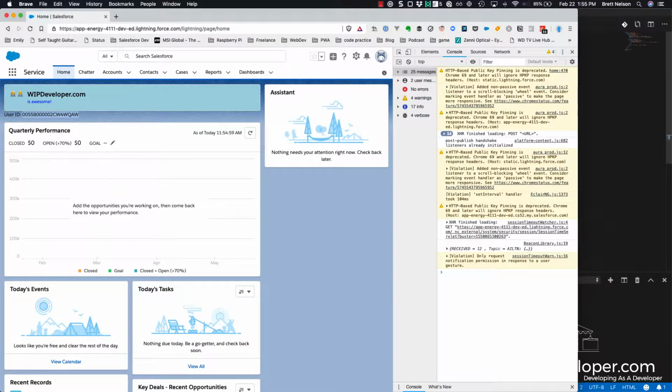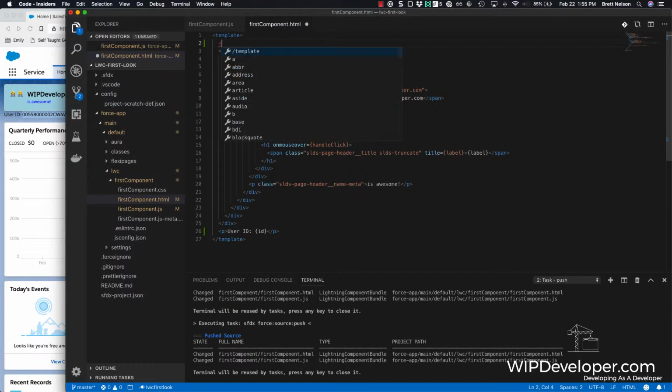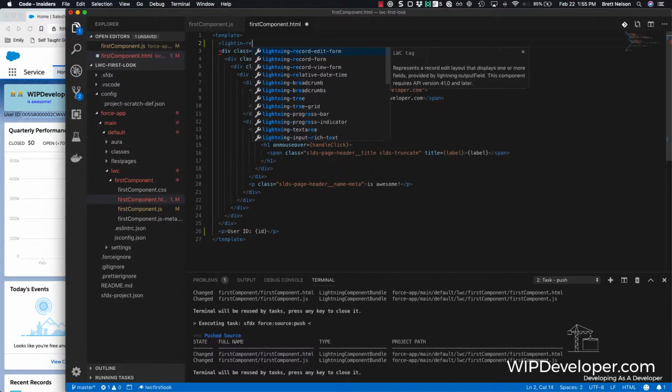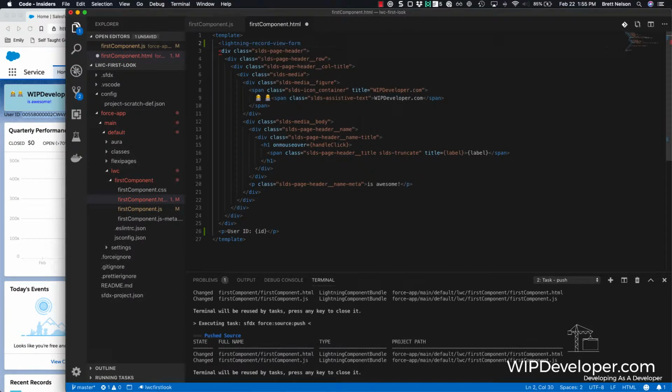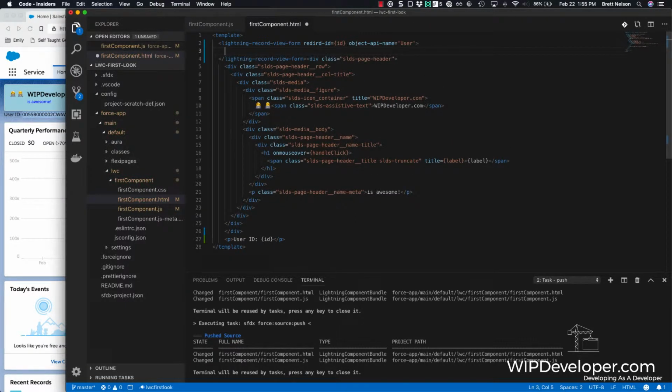Now to use the Lightning Data Service, we're going to use the Lightning Record View form to get the user information. So autocomplete helps a lot here. Lightning Record View form, and then we provided a record ID. And we have provided an object API name. That is not ready for a save.